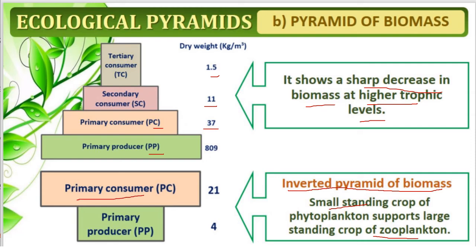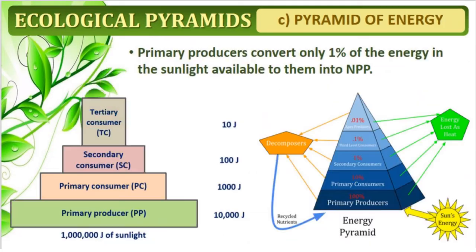The primary consumer is nearly 21 kg and the primary producer is only 4. So this is an inverted pyramid, which we see in the sea. This is an upright pyramid, which we usually observe in the terrestrial ecosystem.